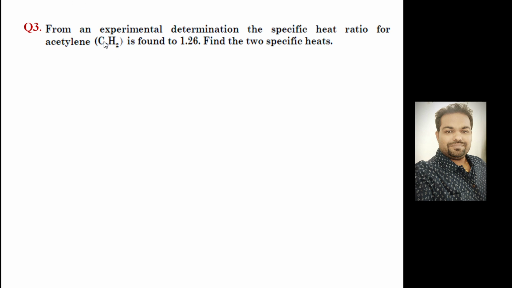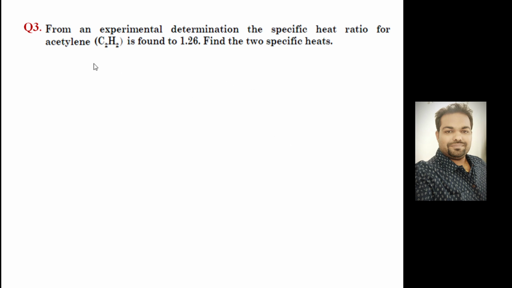So look at this carbon compound. What is its molecular weight? You can find out: carbon is 12 into 2, 24, plus hydrogen 1 into 2, 2, so 26. Basically you are getting a molecular weight of 26. Once you get the molecular weight, the characteristic gas constant is equal to the universal gas constant divided by the molecular weight.